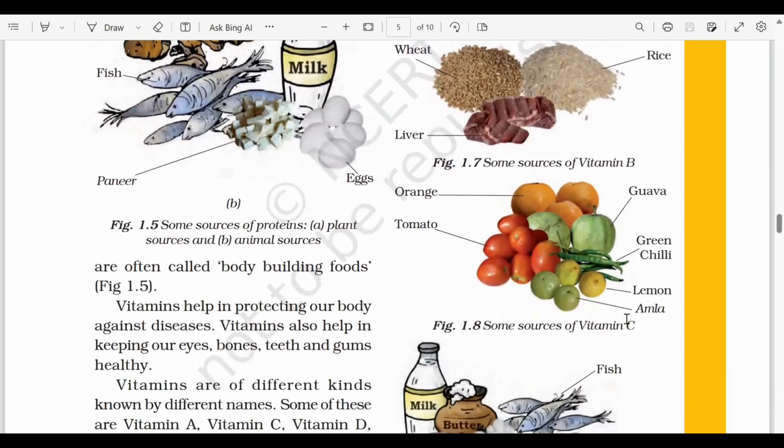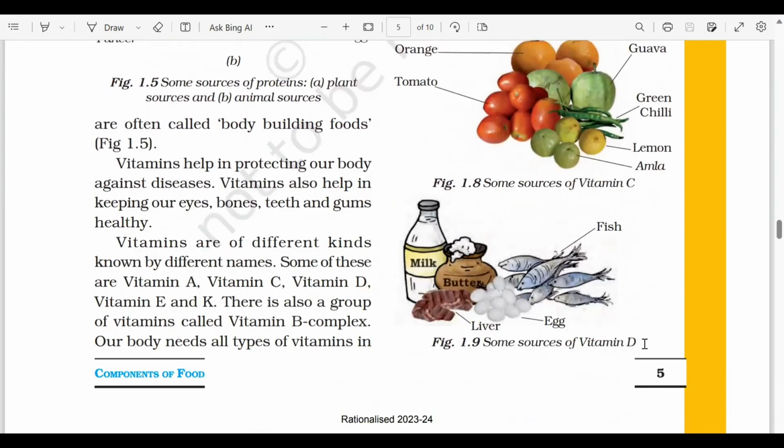Vitamin C, all the citrus fruits, okay? Tomatoes, oranges, lemon, amla, all the citrus fruit, guava, green chili, they are excellent sources of vitamin C and it will help our body to fight against diseases. And lastly, vitamin D includes eggs, food like egg, fishes, liver, butter, milk. ये सारे food vitamin D में rich होते हैं.